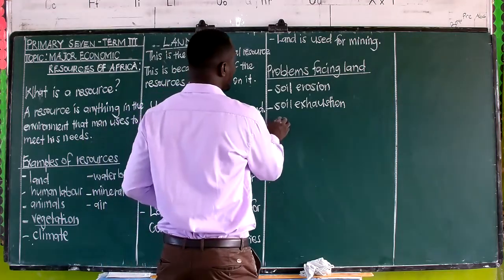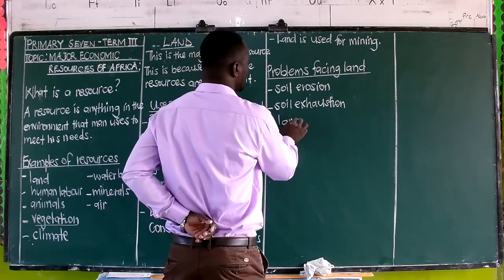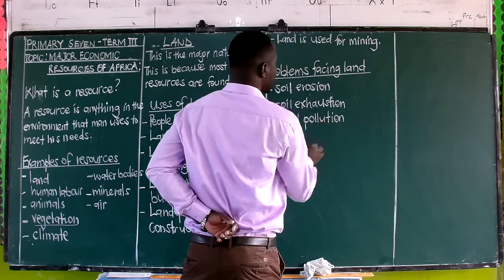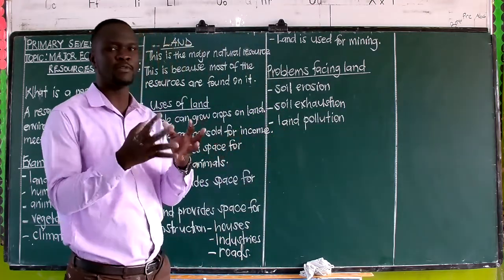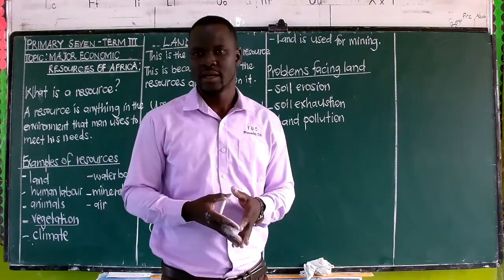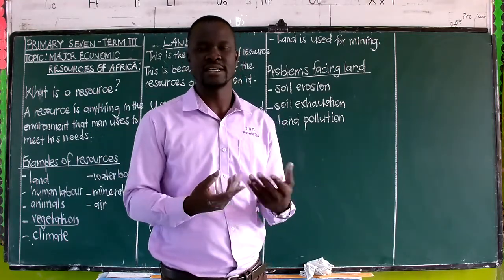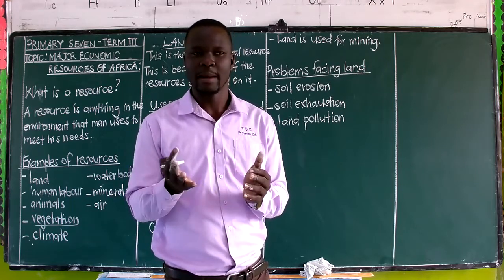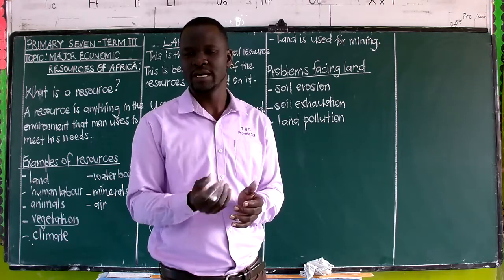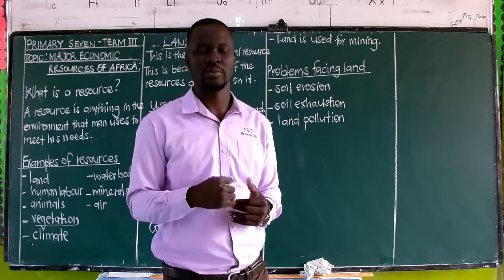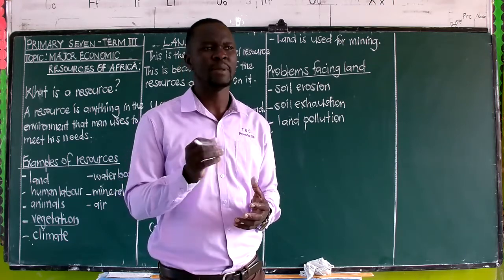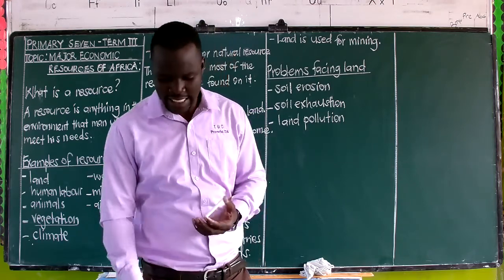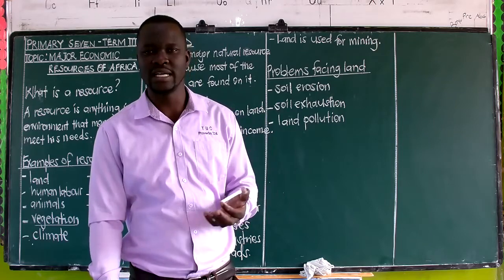Next, the next problem we have is what we call land pollution. Pollution is simply defined as the addition of harmful materials to the environment, the addition of toxic substances to an area. Here we are looking at people dumping garbage and waste materials on land anyhow. That's what we call improper dumping, whereby people do not care. As a result, the land will get contaminated and spoiled.